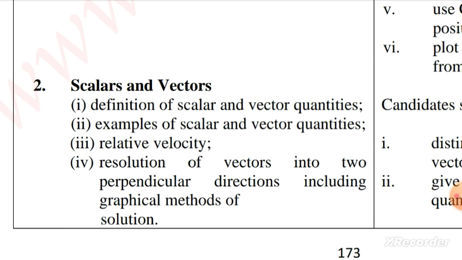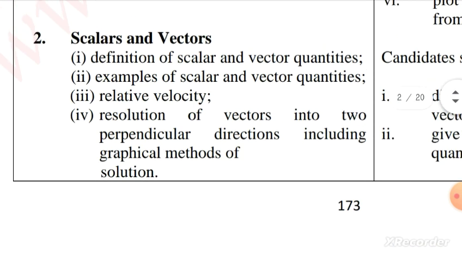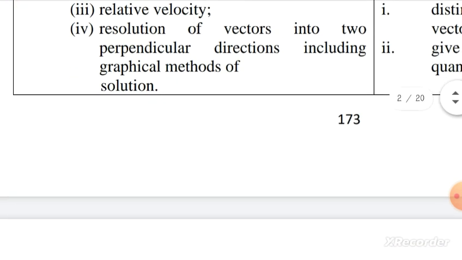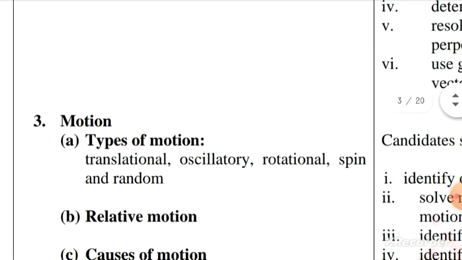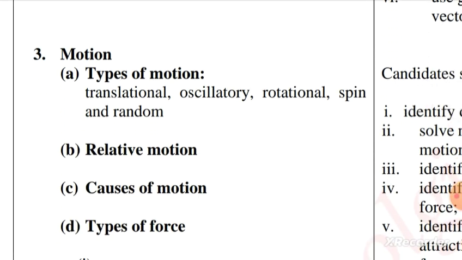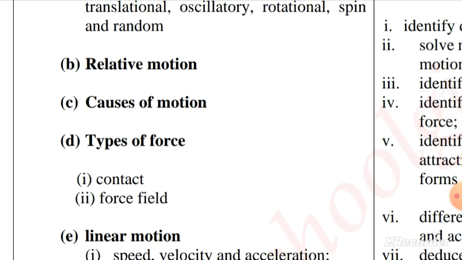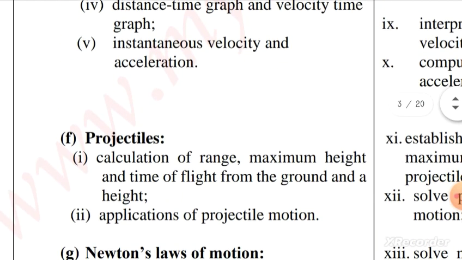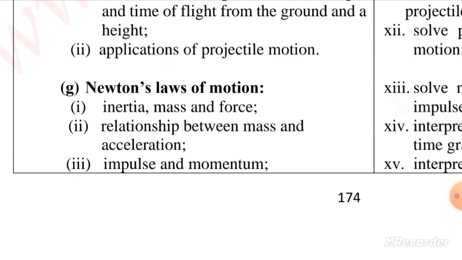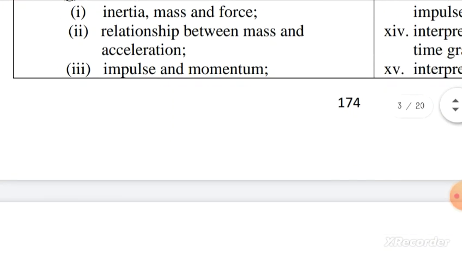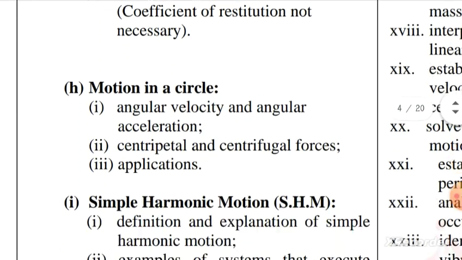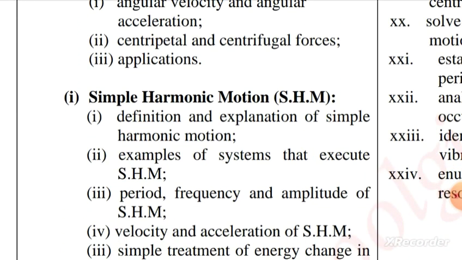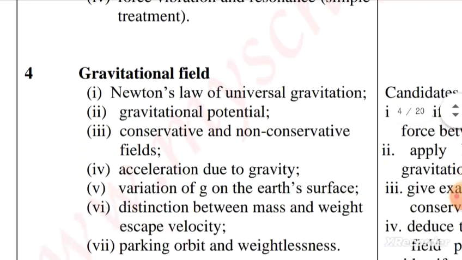Then the second topic to focus on is scalars and vectors, both their definitions, examples, relative velocity, and all the rest. When you go to your physics textbook, you see scalars and vectors. Then we'll go to motion. Under motion, you should know types of motion, relative motion, causes of motion, types of force, linear motion, projectile, Newton's laws of motion, all the laws of motion by Newton, motion in a circle, simple harmonic motion, SHM.